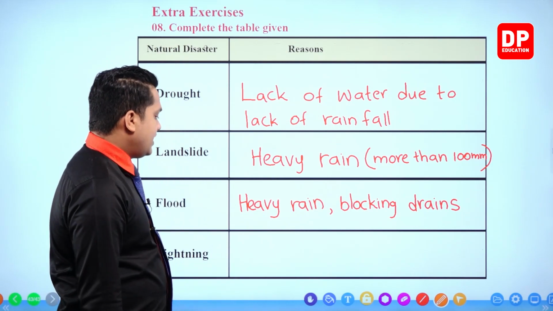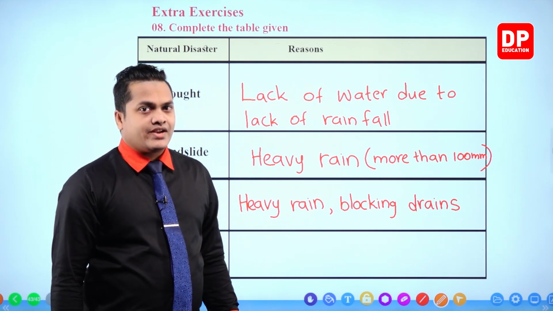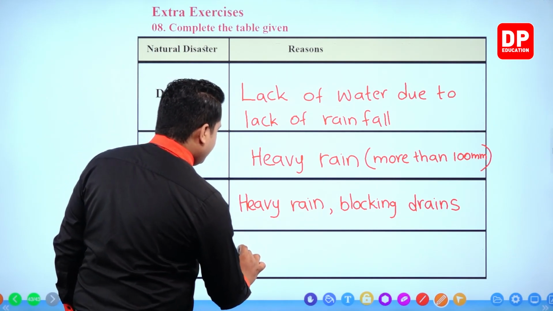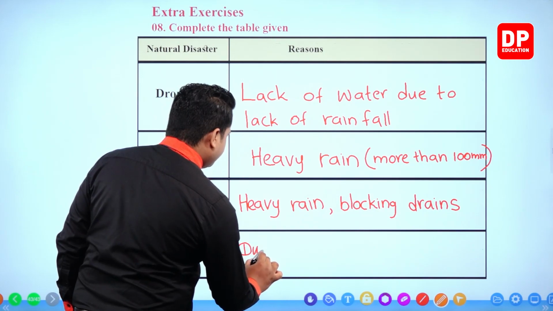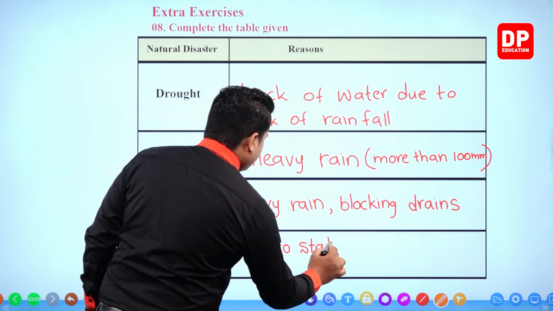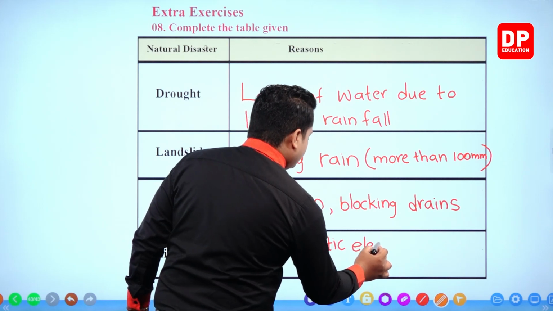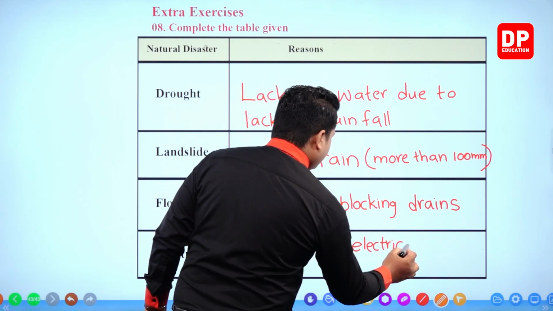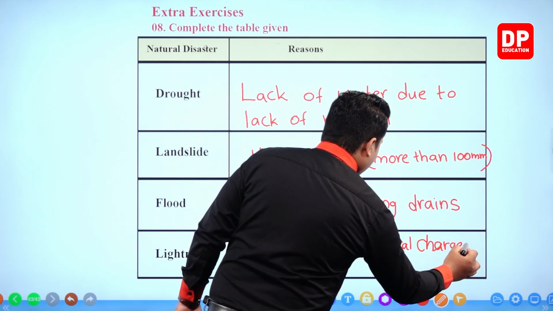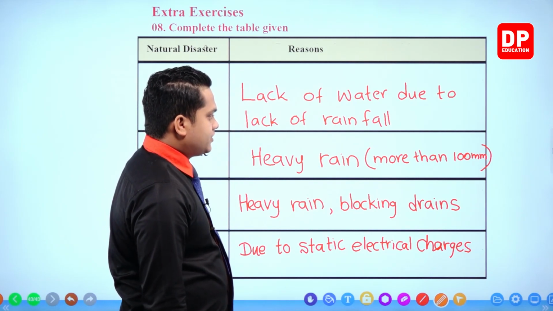Then the final one, lightning. We know that the lightning is going to occur because of the static electrical charges. So the main reason behind lightning is due to static electrical charges, right? Due to static electrical charges.